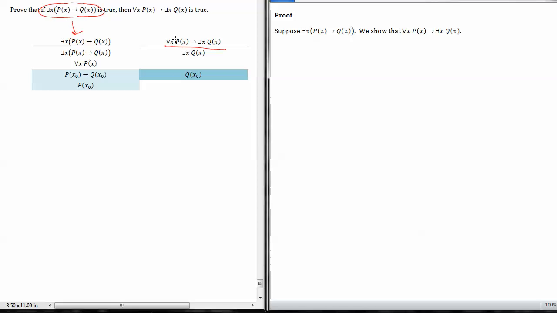And next thing was we had another conditional, so we once again did direct proof. The antecedent became a given. So we have another suppose: for all x, p of x, and we show that there exists x such that q of x is true.